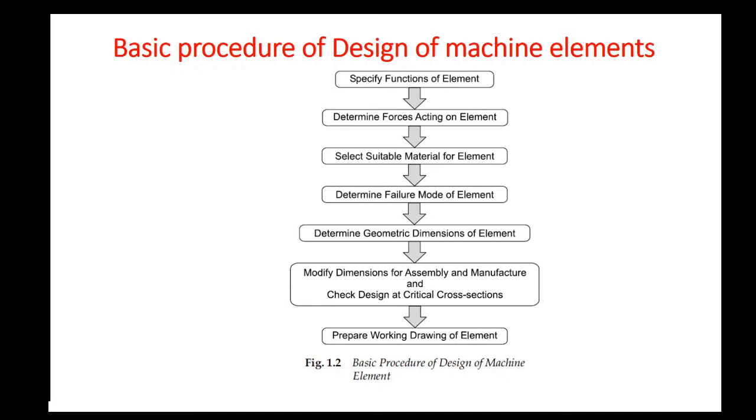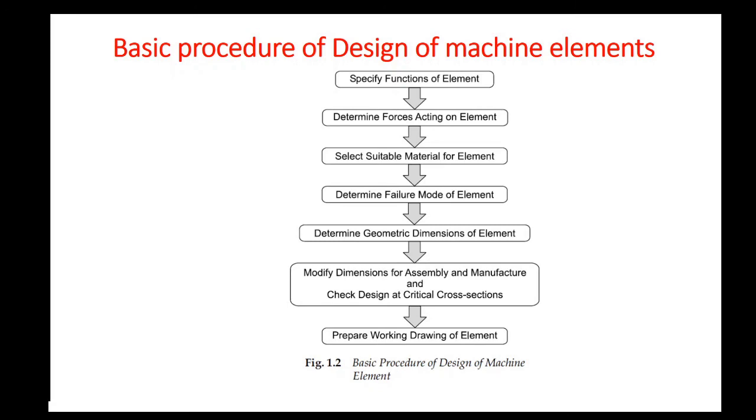Based on these three previous steps, you can select a suitable factor of safety for designing the component, or a suitable safety factor for determining the geometric dimensions. More details about factor of safety and failure modes are discussed in subsequent chapters.